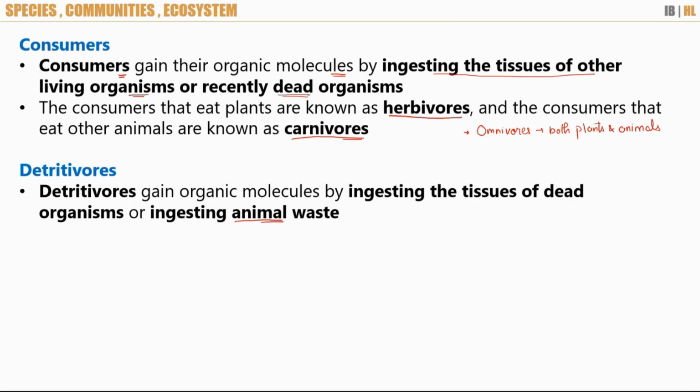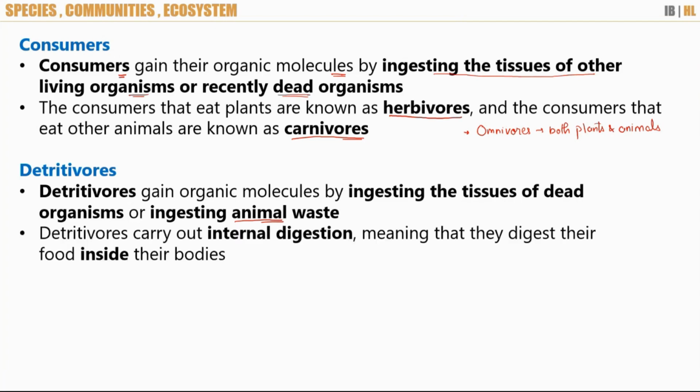All those organisms which feed on the tissues of dead organisms are called detritivores. But the difference between the detritivores and the saprotrophs is that detritivores carry out internal digestion, meaning the food is taken inside and the digestion is completed within the body of the organism. Understood?